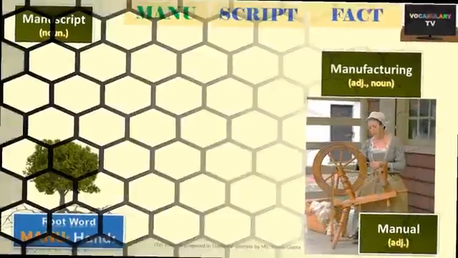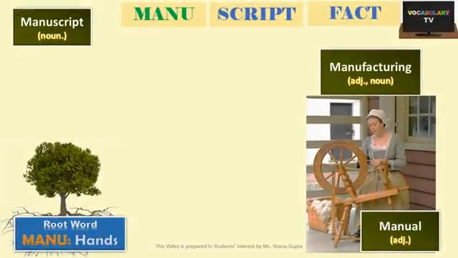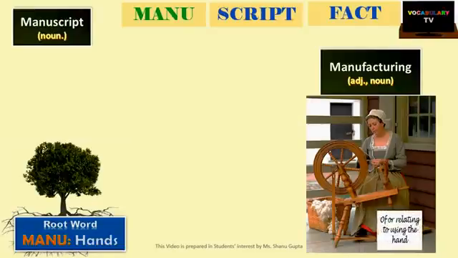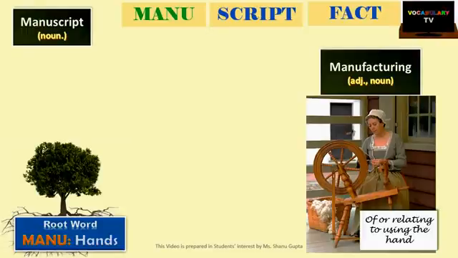Probably the easiest of all words based on this handy root are manual and manuscript, through which you will be easily able to learn and recall the meaning of this root. Well, manual is used for an activity that is done using our hands, and so the connection between the word root and its meaning. Now a short reading task which will cover the easiest of all words based on this root.